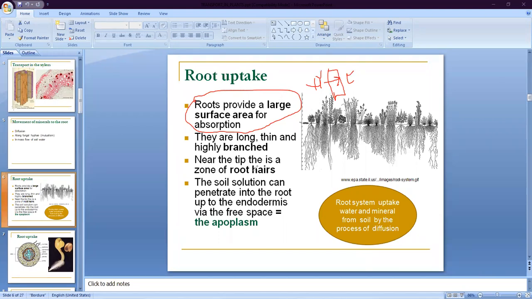In osmosis, the first condition is a high concentration region of water molecules, and second is the semi-permeable plasma membrane. When one cell receives water, it transfers it into the second cell through the semi-permeable plasma membrane. This process is called osmosis. So water moves from cell to cell, and from root hair to the cell, by osmosis.